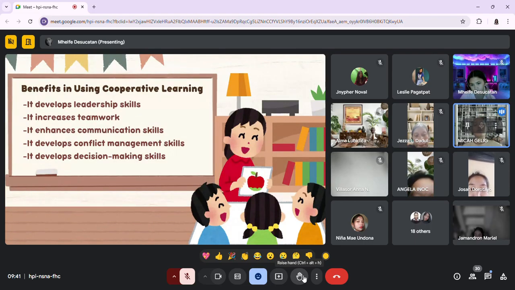So, in cooperative learning, group activities involve many decisions, like choosing a task, dividing responsibilities, and agreeing on how to complete the project.